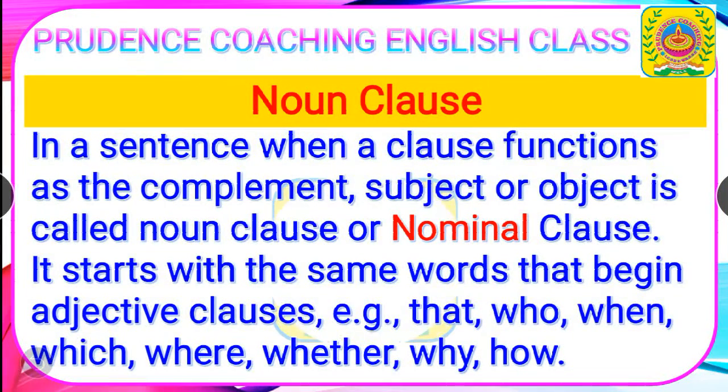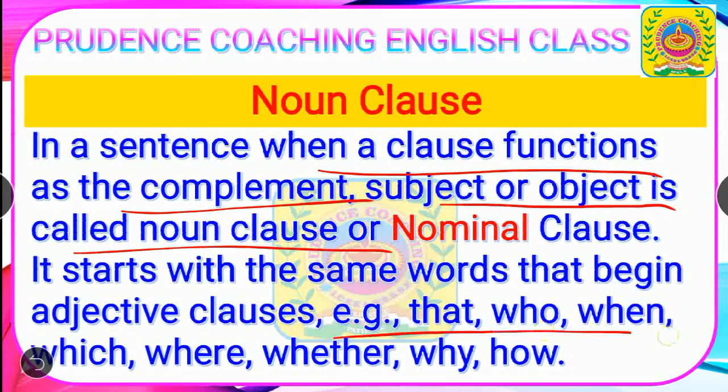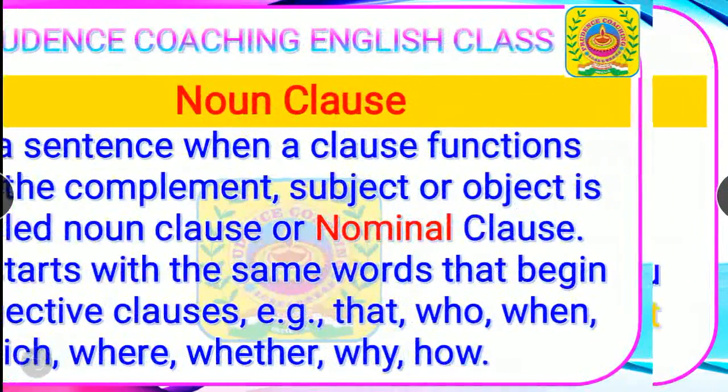Noun clause. In a sentence, when a clause functions as the complement, subject or object, it is called a nominal clause or noun clause. It starts with the same words that begin adjective clauses, such as that, who, when, where, whether, why, how. So this is a noun clause or nominal clause.